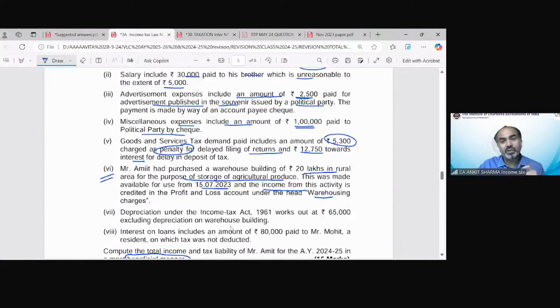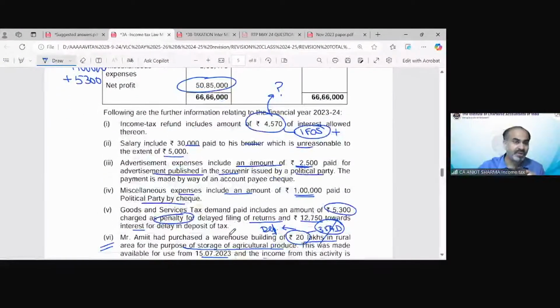So if it was a normal case, this full value would be allowed as deduction under section 35AD. But under 115BAC, it is not allowed. So we can claim the depreciation on it under section 115BAC, not a deduction.